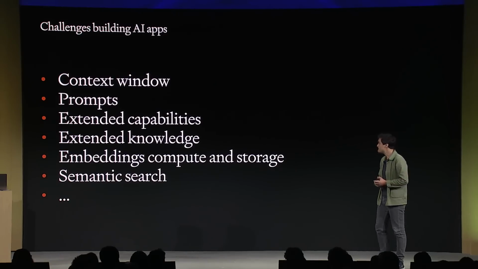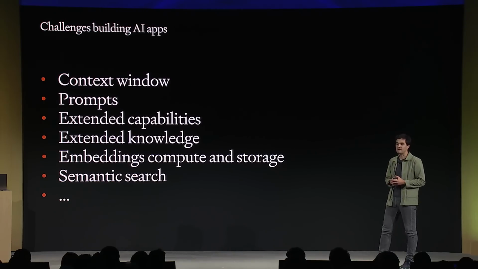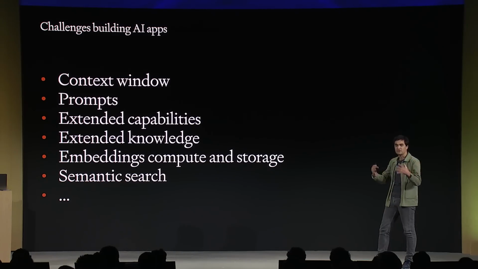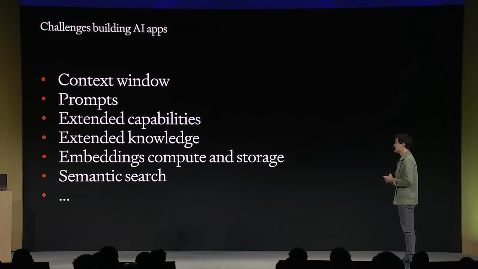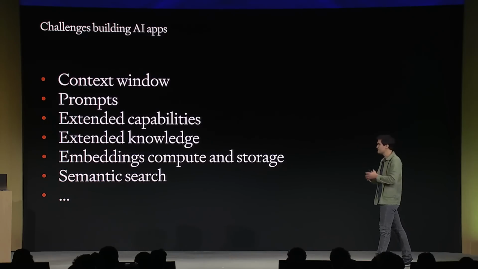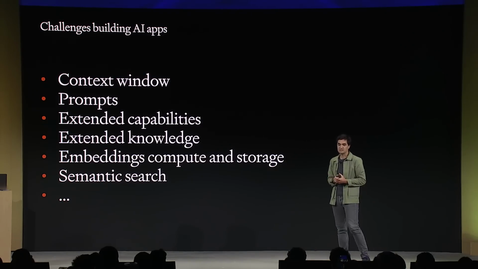Developers have to manage a limited context window. They have to manage prompts. They have to extend the capabilities of the model with their APIs and functions. They have to extend the knowledge of the model with retrieval. They have to compute, to store embeddings, to implement semantic search. The list goes on. And so that got us thinking, what are the right products?